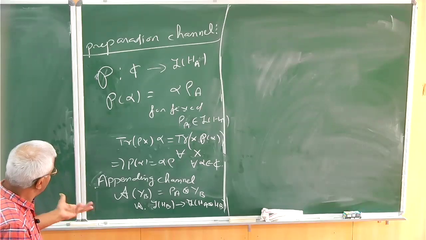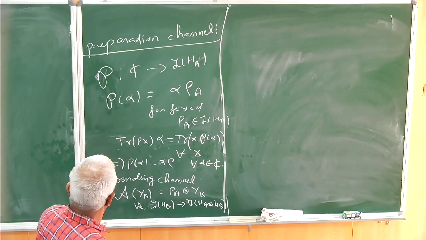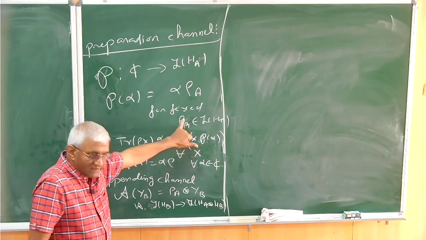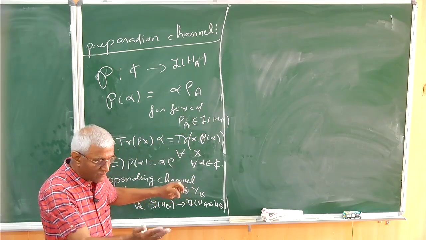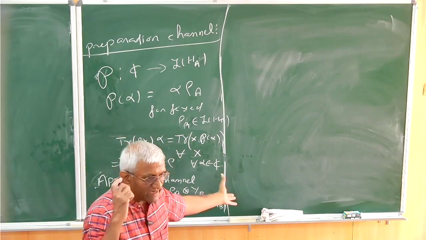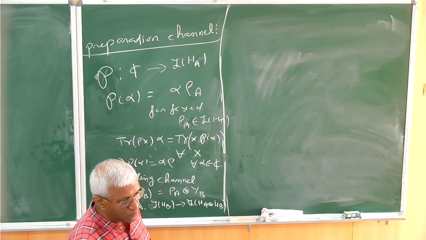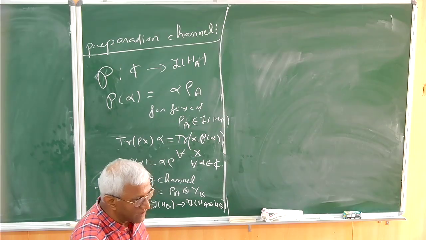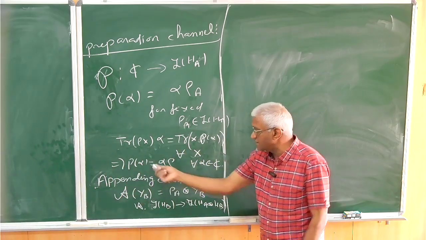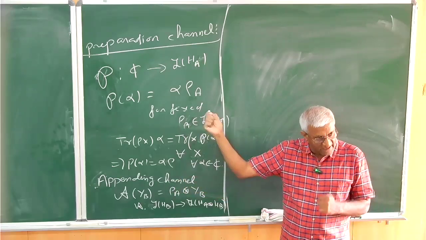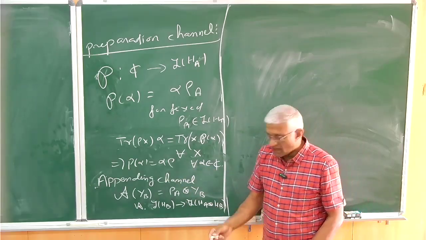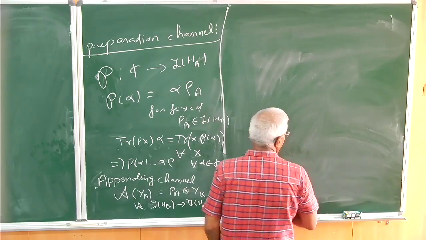Okay? You want to see that these are all completely positive maps. As I said, any state is a completely positive map. I have given you this as an assignment, but you can see that a state, even if you have any finite dimensional, any positive map whose range is finite dimensional or even commutative, will be completely positive. So the state is completely positive. I said this preparation channel is nothing but the star of a state, the state considered as a completely positive map. That is one way of seeing. Or there is another way of seeing these two as completely positive maps.